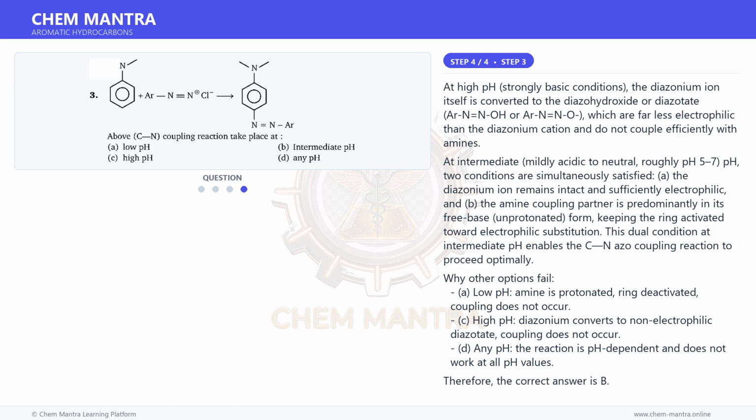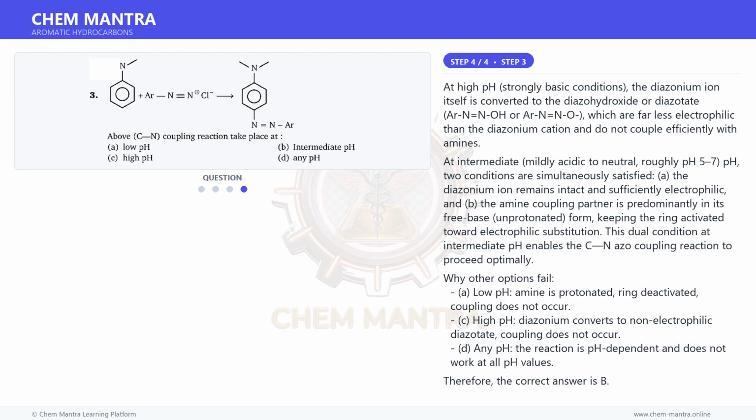At intermediate, mildly acidic to neutral, roughly pH 5 to 7, two conditions are simultaneously satisfied. A. The diazonium ion remains intact and sufficiently electrophilic, and B. The amine coupling partner is predominantly in its free base, unprotonated, form, keeping the ring activated toward electrophilic substitution. This dual condition at intermediate pH enables the C-N azo coupling reaction to proceed optimally.